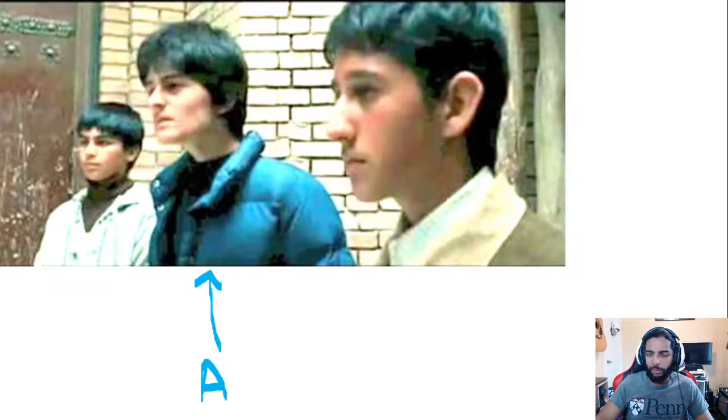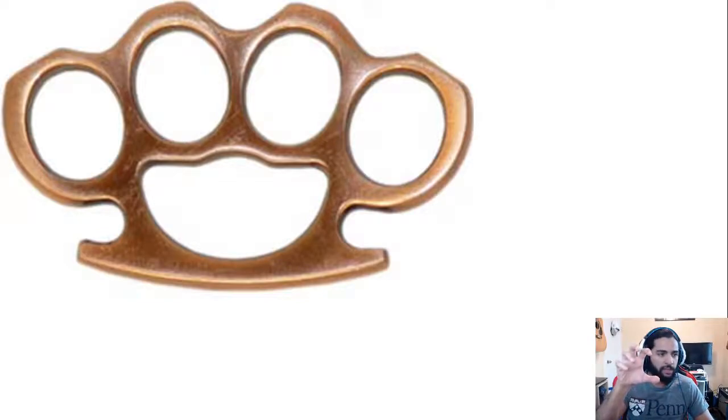Asef, the bully, he walks around with this pair of brass knuckles. If you're not familiar with this, it's a weapon. You put your fingers through those holes, and when you punch somebody, obviously the brass is very painful.